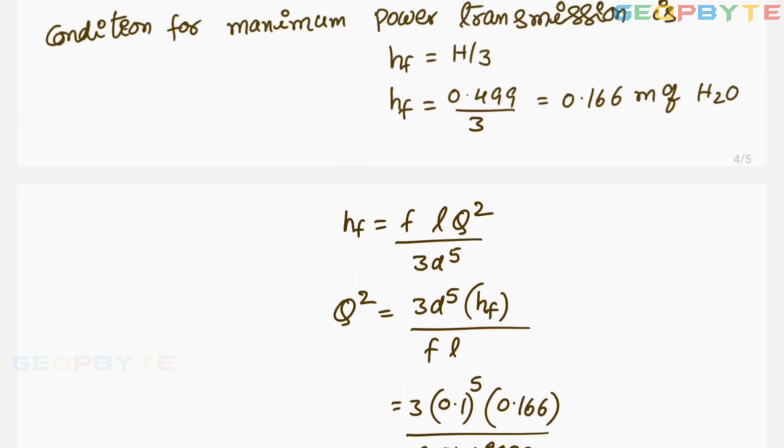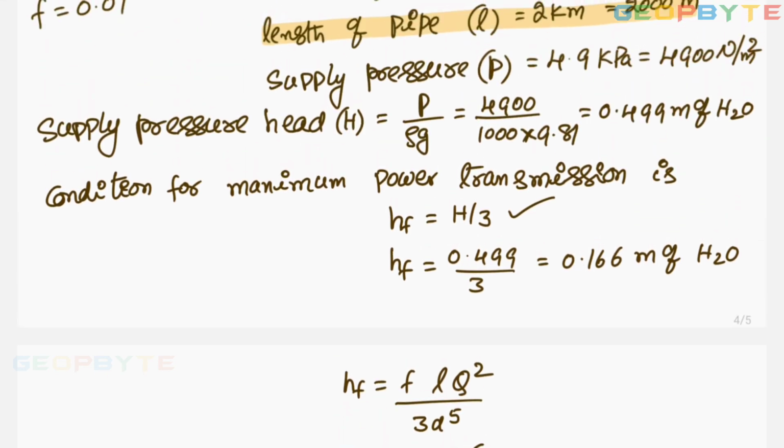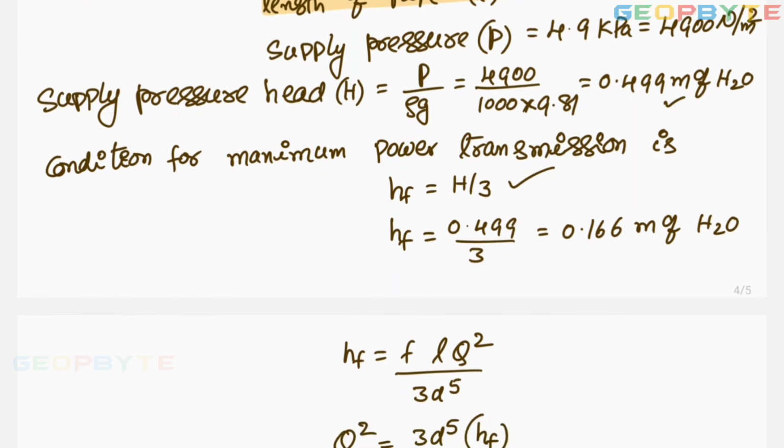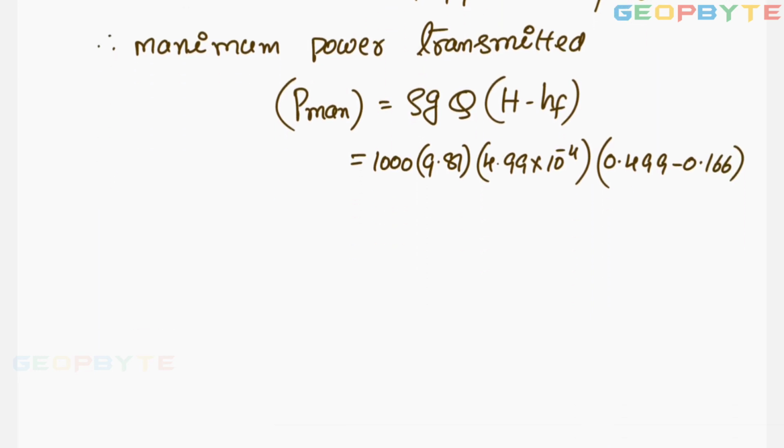Capital H equal to 0.499, small h 0.166. Simplify this value for getting around 1.63 kilowatts. Directly I got the kilowatts. Means from this you may be getting in watts, dividing by 1000 for getting it in kilowatts. That is how the problem can be done.